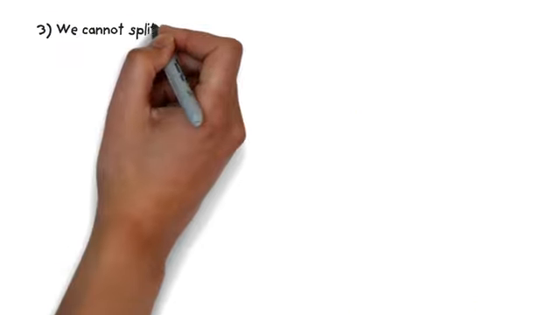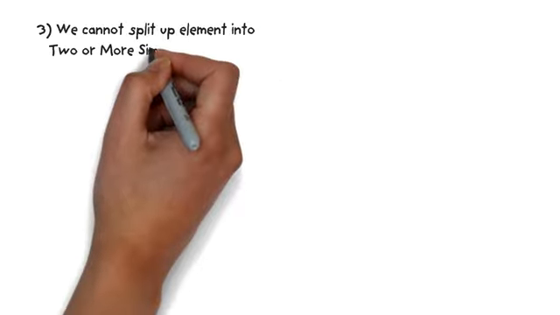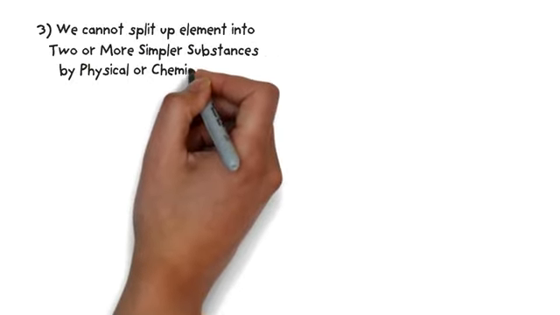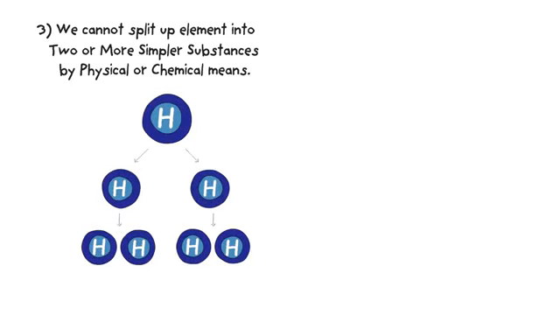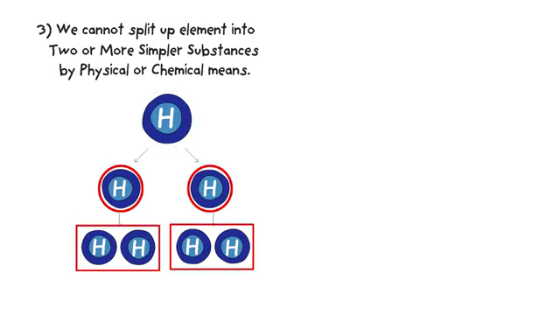Thirdly, we cannot split up an element into two or more simpler substances by physical or chemical means. For example, if you divide the element of hydrogen, you still get hydrogen. If you again divide hydrogen, again you get hydrogen. So we cannot split up an element.